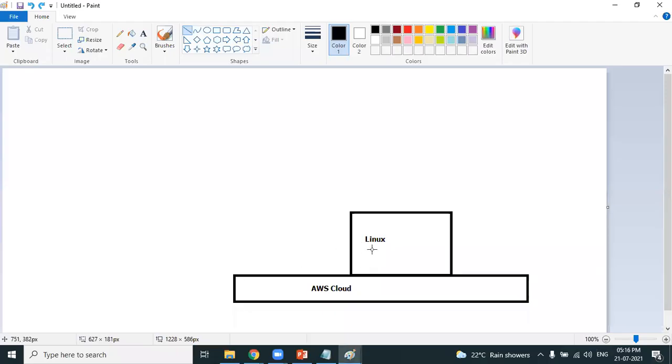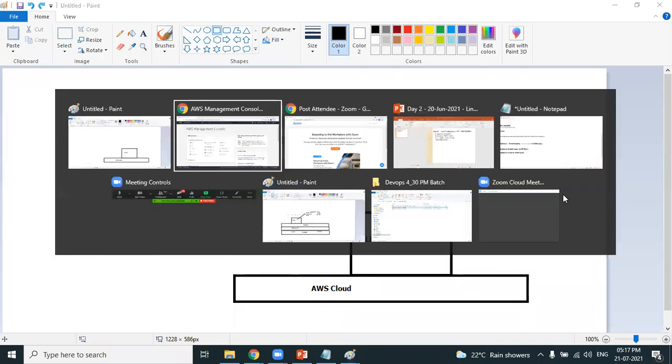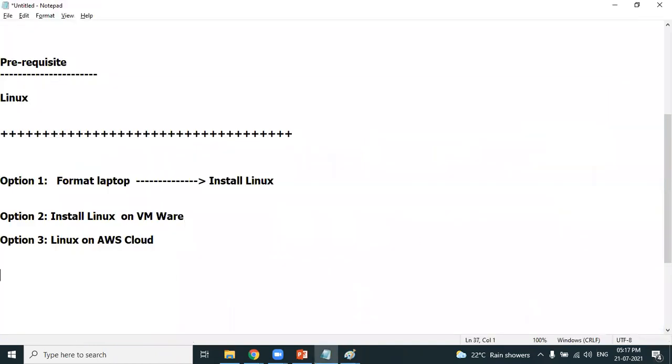Whenever you want to create these kinds of virtual machines, you can create a Linux machine on AWS Cloud. Similarly, as I told you, if required, you can create a Windows machine, or a Mac operating system, whichever you want. To create these virtual machines on AWS Cloud, you need to use a service called EC2. Elastic Compute Cloud is a service which is used to create virtual machines on AWS Cloud.